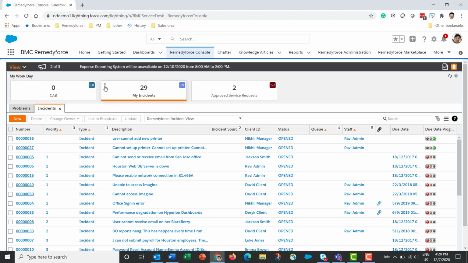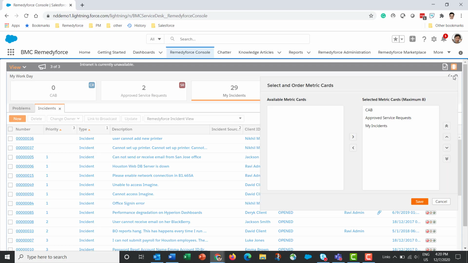I can drag and drop these cards to reorder them. Another way to reorder these cards is by clicking on the gear icon and then changing the order here. Here I also see all the other metric cards that are available for me to display in my Workday.